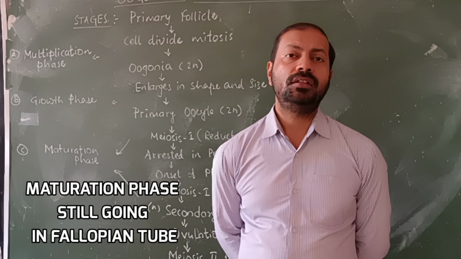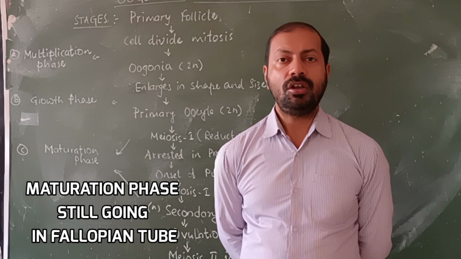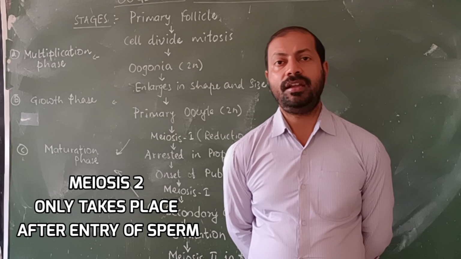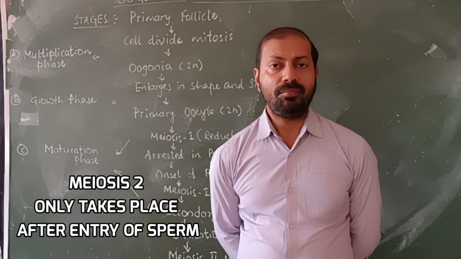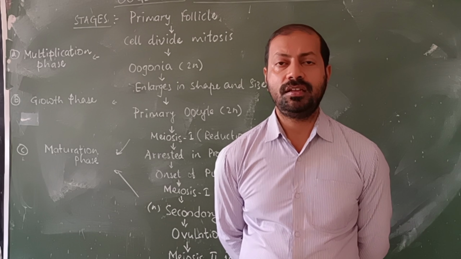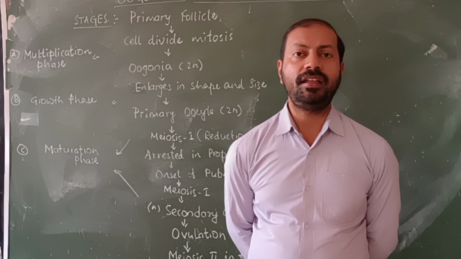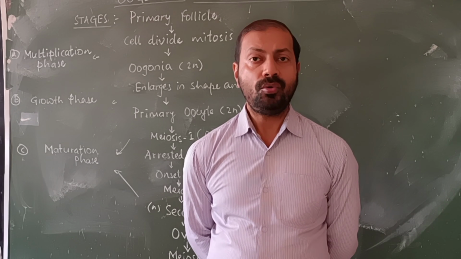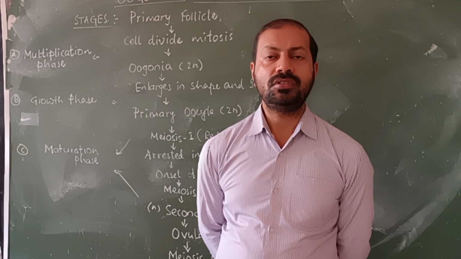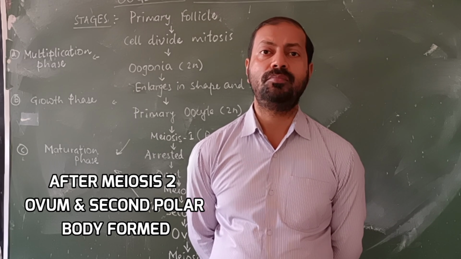In the fallopian tube, the maturation phase still proceeds, with meiosis 2. Meiosis 2 takes place in the secondary oocyte inside the fallopian tube. But there is a criterion you need to know about meiosis 2. Meiosis 2 is found only when the first sperm enters the secondary oocyte. If one sperm enters the secondary oocyte, only then will it perform meiosis 2. After meiosis 2, the secondary oocyte produces the female gamete, or ovum, as well as one more cell, which is called the second polar body.